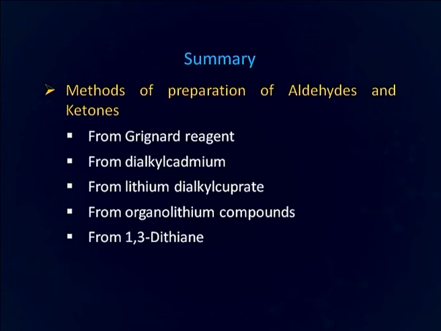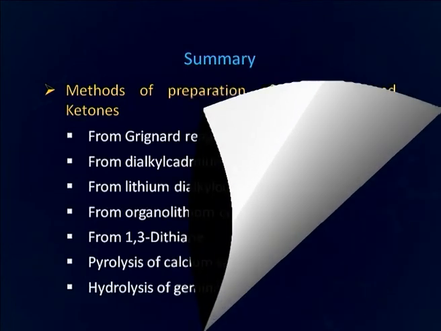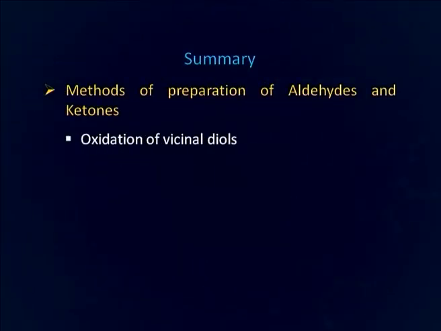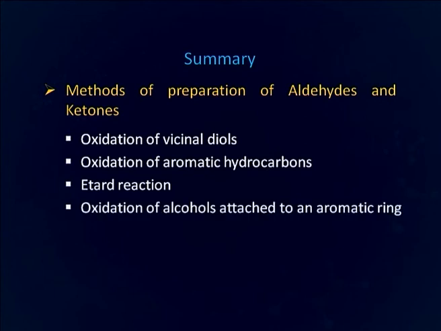We have discussed the preparation via pyrolysis of calcium salt of carboxylic acid and by the hydrolysis of geminal dihalides. We have discussed their preparation by the oxidation of vicinal diols. Then oxidation of aromatic hydrocarbons also produces aromatic aldehyde and ketones. Etard reaction is another oxidation reaction by which aldehyde can be prepared. Then oxidation of alcohols attached to an aromatic ring also forms aldehyde and ketones.